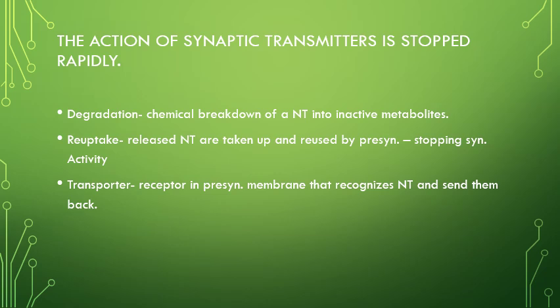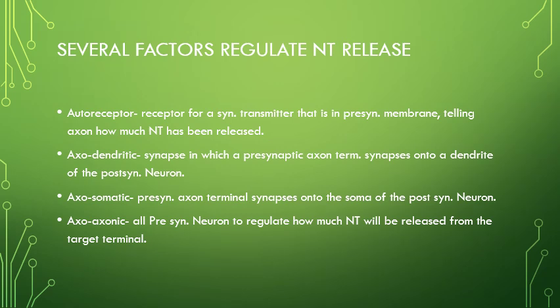A transporter is a receptor in the presynaptic membrane that recognizes neurotransmitters and sends them back. Several factors regulate neurotransmitter release. An autoreceptor is a receptor for a synaptic transmitter that is in the presynaptic membrane, telling the axon how much neurotransmitter has been released. Axodendritic is a synapse in which a presynaptic axon terminal synapses onto a dendrite of the postsynaptic neuron. Axosomatic is when a presynaptic axon terminal synapses onto the soma of the postsynaptic neuron.